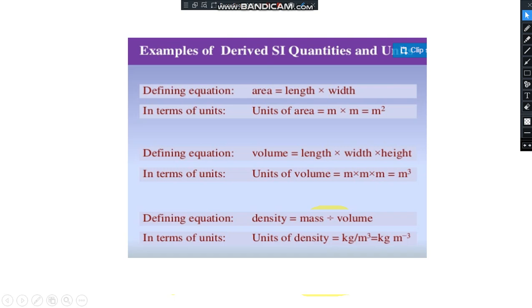But for density, we divide the mass by the volume to obtain density, where density is a derived unit that is derived from the two quantities, mass and volume.